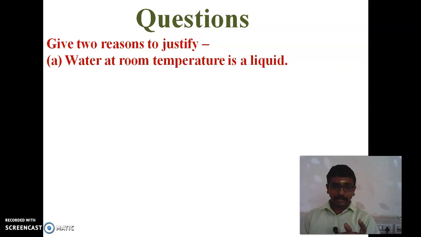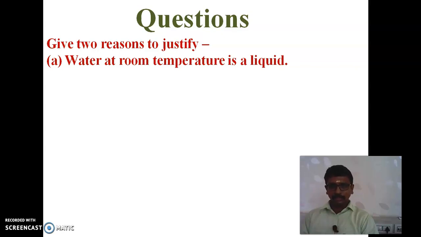Yes, at 0 degrees Celsius and 100 degrees Celsius. At 0 degrees Celsius, water changes from solid to liquid state. And at 100 degrees Celsius, there is a transition from the liquid state to gaseous state.